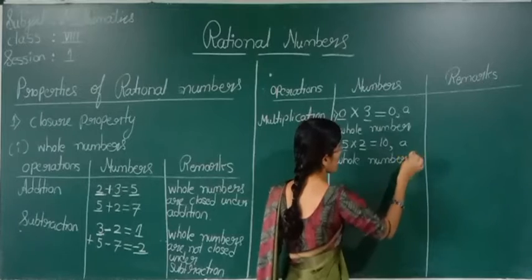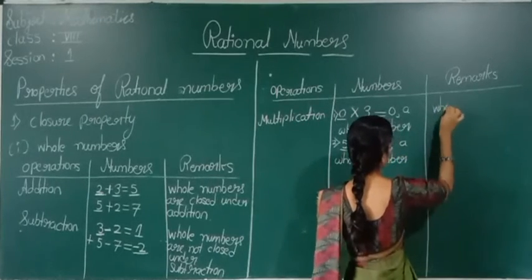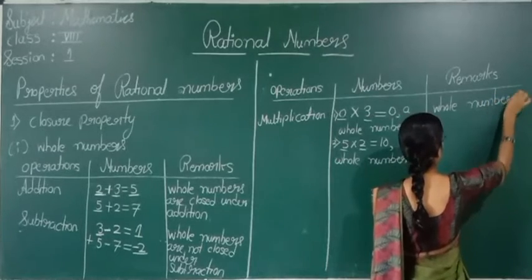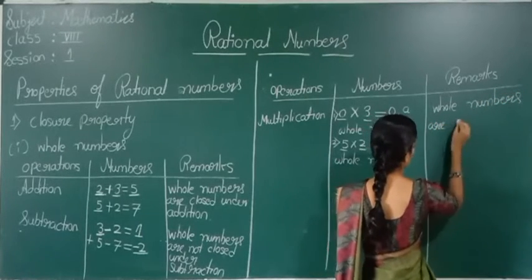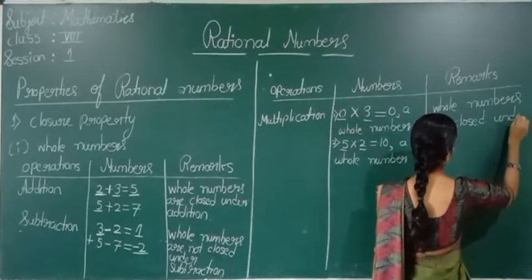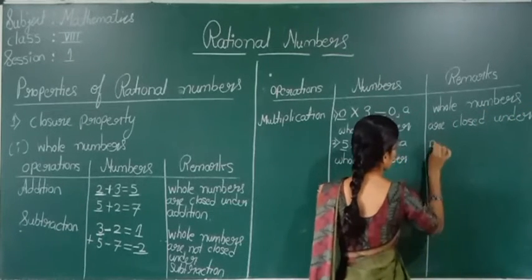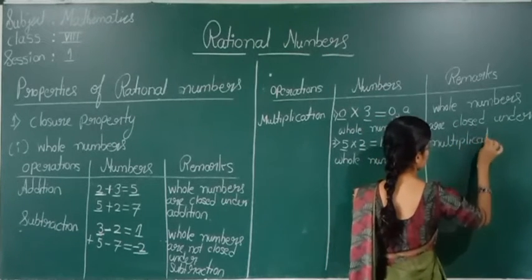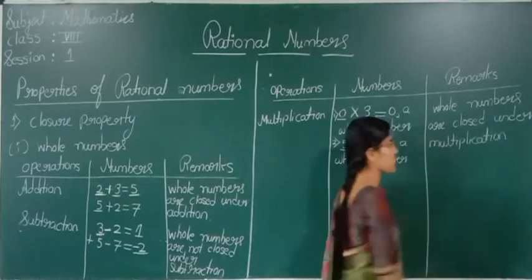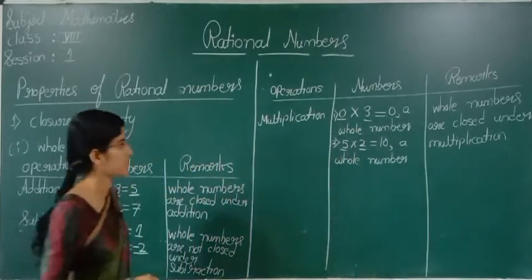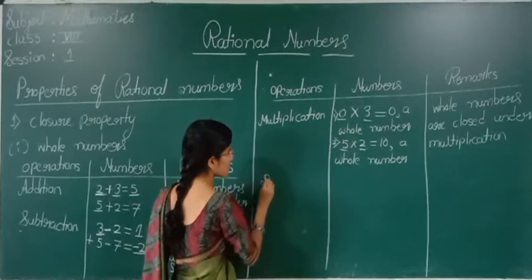Whole numbers are closed under multiplication. In the last class we have done all this, right? We are just revising it. Now we will see division.